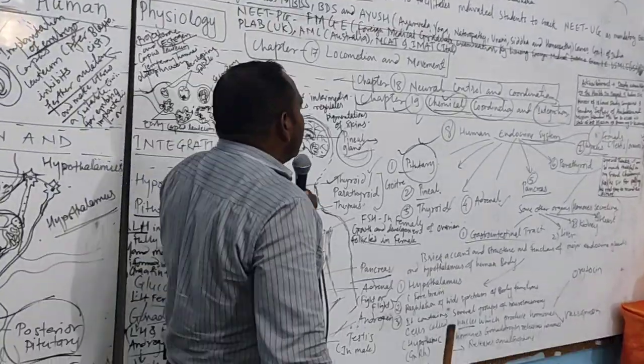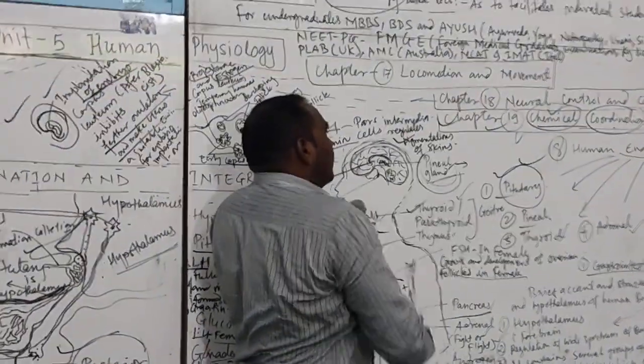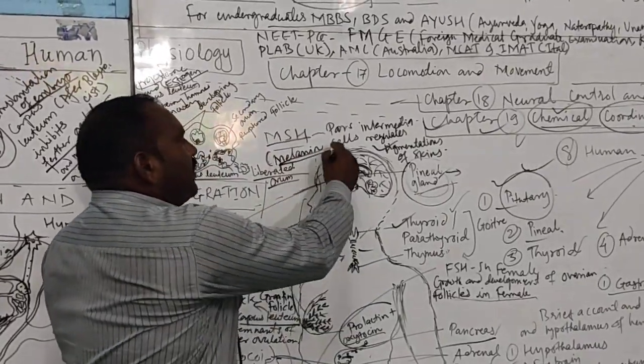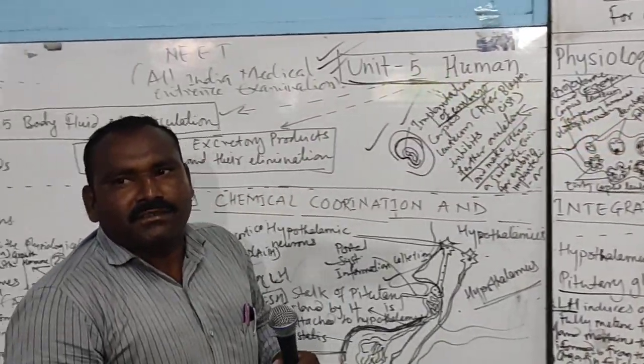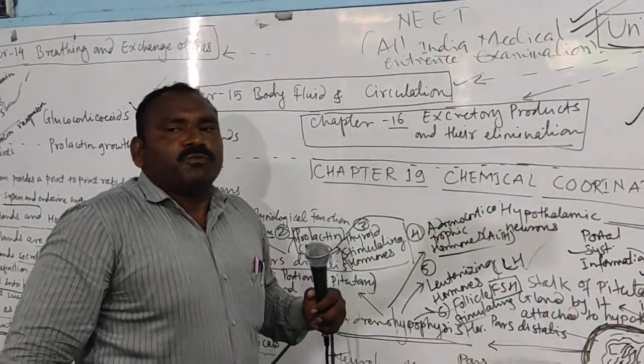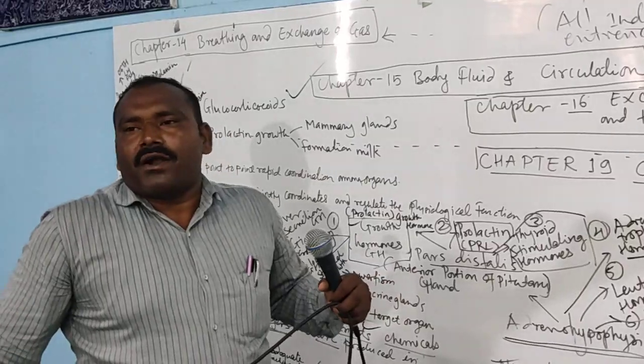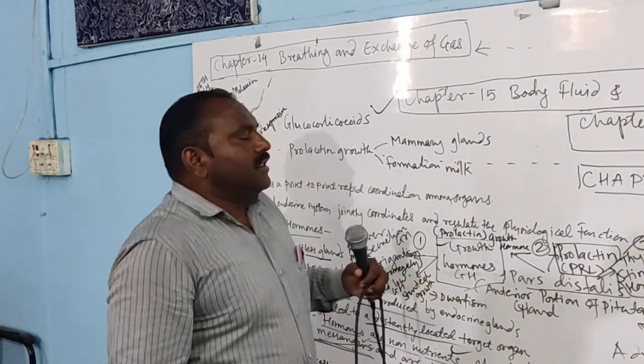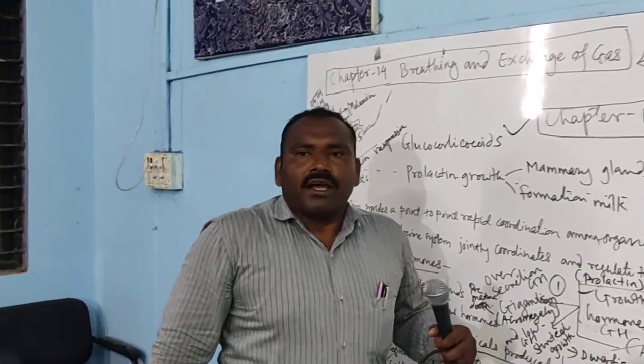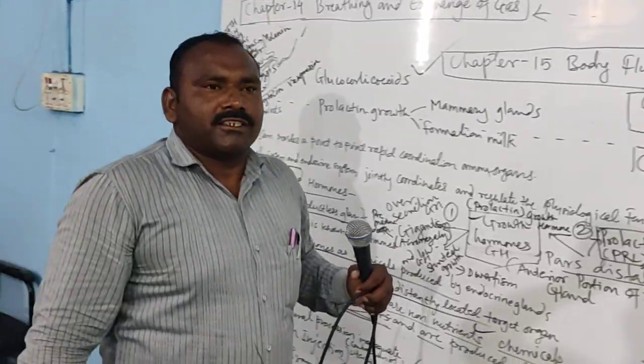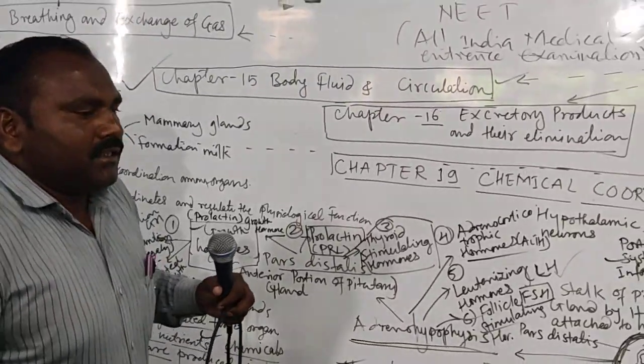That is, pigmentation is regulated by the hormone melanin, which is synthesized by the lowermost portion of the anterior part of the pituitary gland, the pars intermedia, beneath the pars distalis.